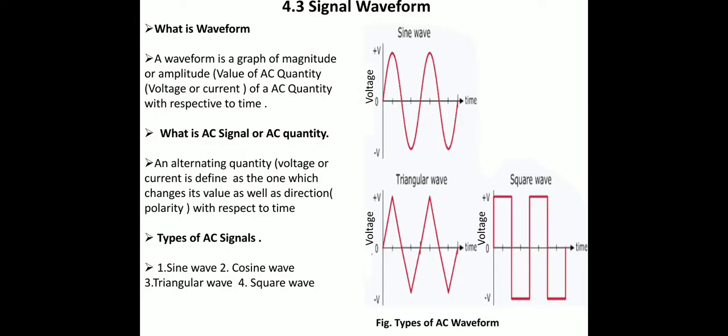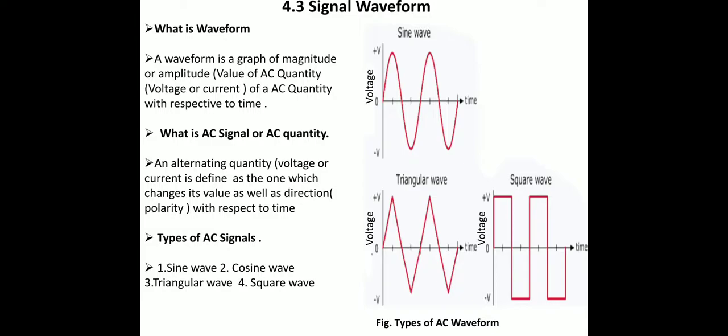A waveform is a graph of the magnitude or amplitude value of an AC quantity, voltage or current, with respect to time. That is, a graph plotted between the x-axis and y-axis. On the x-axis there is time, and on the y-axis there is the magnitude or amplitude or value of voltage or current.